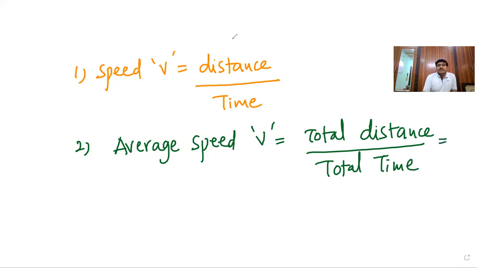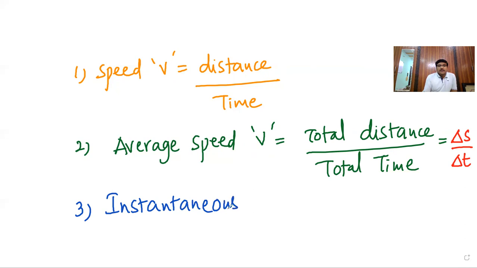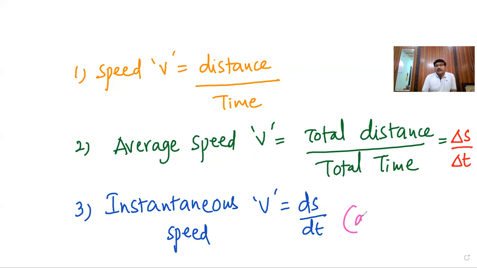Mathematically, it is delta S by delta T. Then the third one is instantaneous speed, V, the same V, and mathematically it is defined as ds by dt at a particular instant.